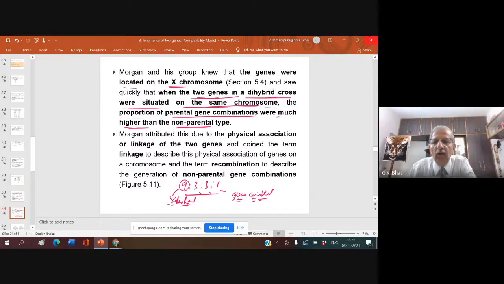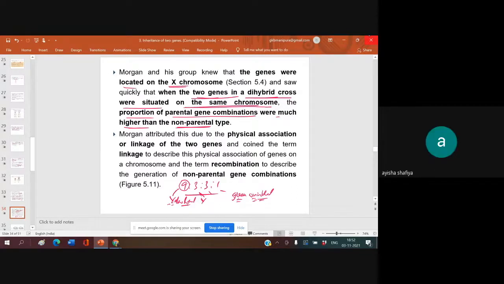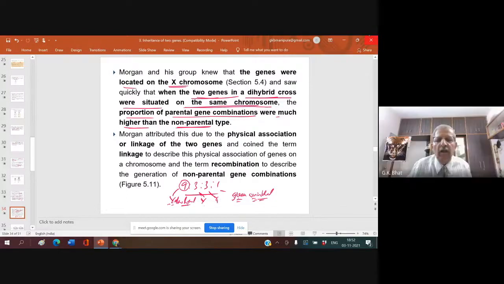These yellow round and green wrinkled are actually parental combinations. What are the others? Yellow wrinkled and green round. These are new combinations, recombinations, and the other two are parental combinations.